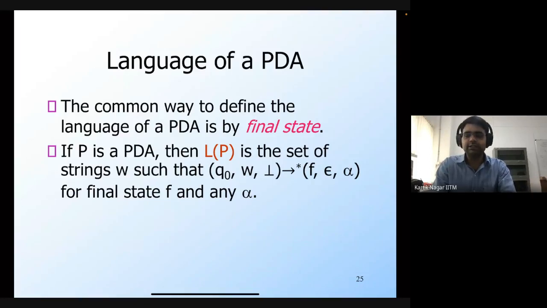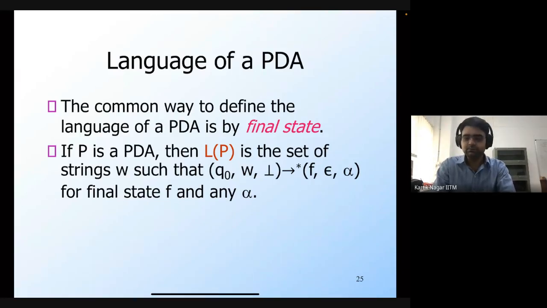And so the basic idea of a push-down automaton is you can think of it as an epsilon NFA, but along with a stack that is attached to it. So just like an epsilon NFA, a push-down automaton has a bunch of states and then transitions between these states on symbols of the input alphabet, as well as on epsilon. But along with that, it also maintains this stack.